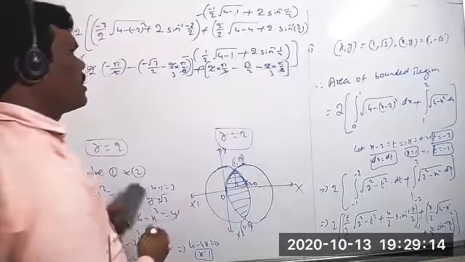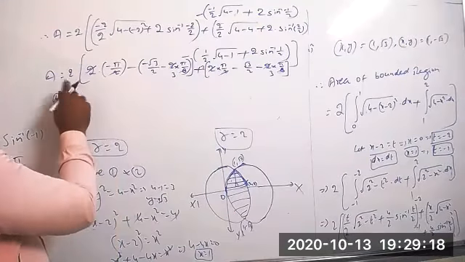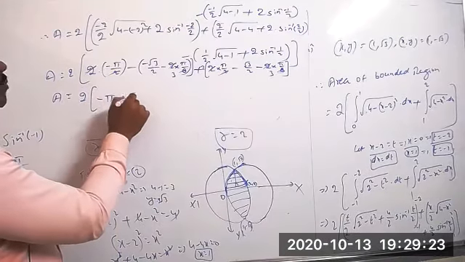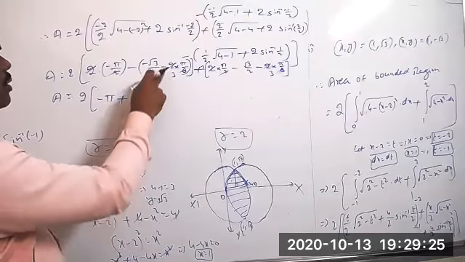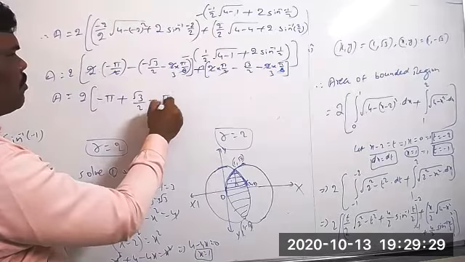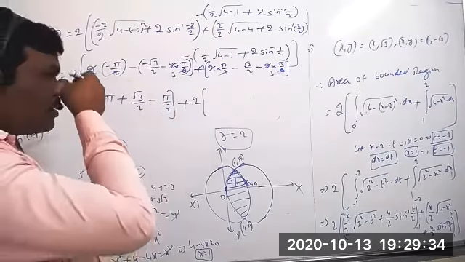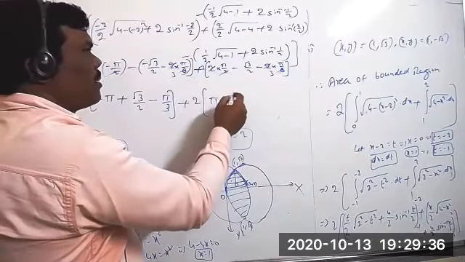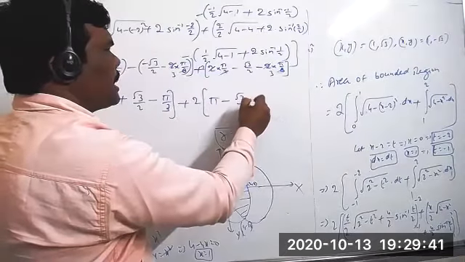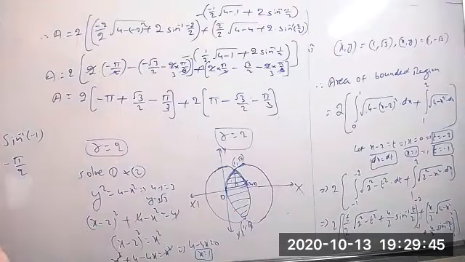2 into this one, you can take separately. So this is the 2 into minus pi plus root 3 by 2 and minus pi by 3 with the first one, plus 2 into pi minus root 3 by 2 minus pi by 3, minus pi by 3.